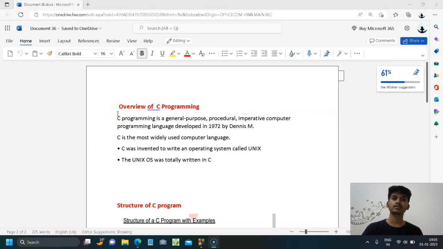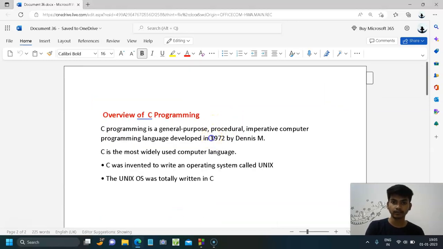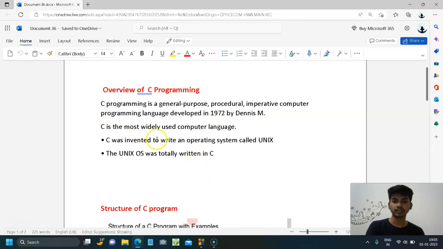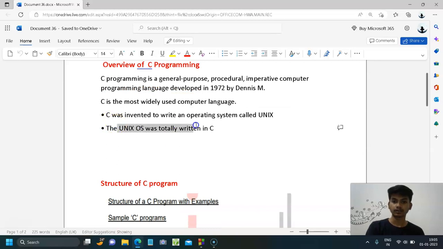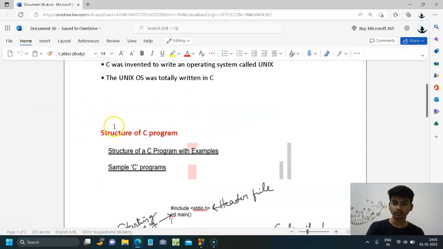C programming was developed by Dennis M. Ritchie in 1972. Actually, C programming was developed due to a main reason. They developed it to write an operating system called Unix. The Unix operating system is completely written in C language only. Okay, this is the overview of C programming, and let us see what the structure of C programming is.